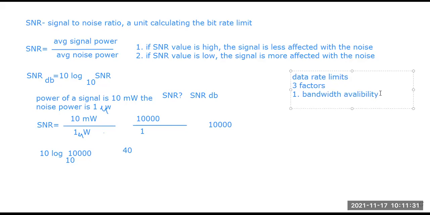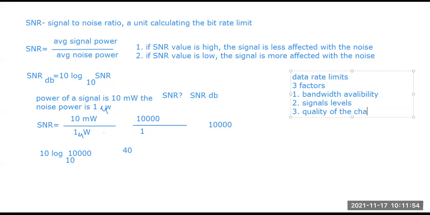So this is one factor. The second one is the level of the signal, so signal level. And the third one is noise, the quality of the channel. Quality of the channel means how much the channel is noise affected or not noise affected.